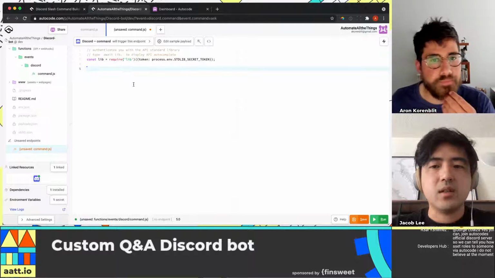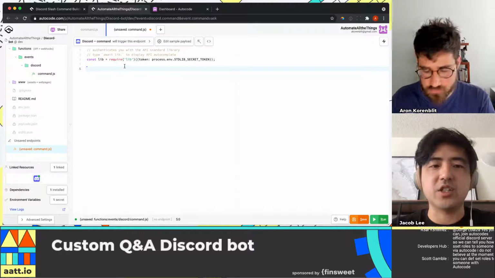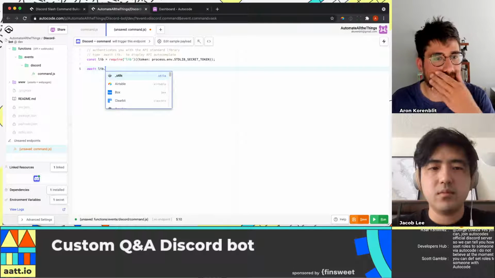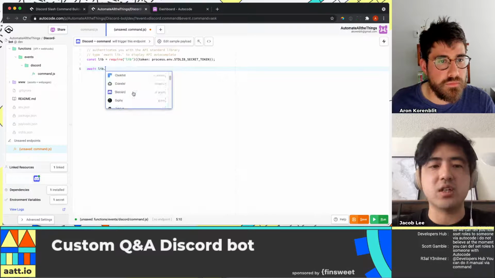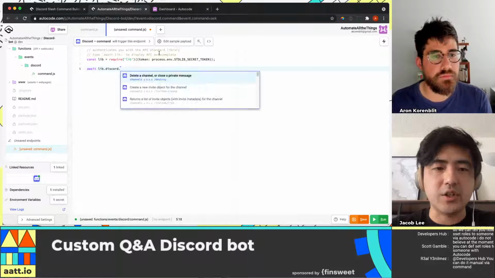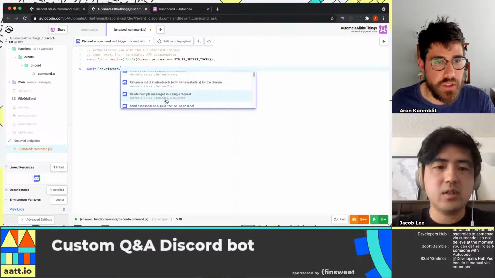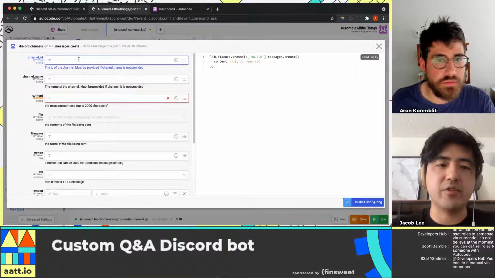All right, and then for starters, we can just type await lib and make sure we can get a simple message returned from this command. We have this nice API autocomplete you can use to give you a sense of what API calls you can make. So here I'm going to Discord, send a message. Yep. We're just testing now, just making sure we set everything up okay.